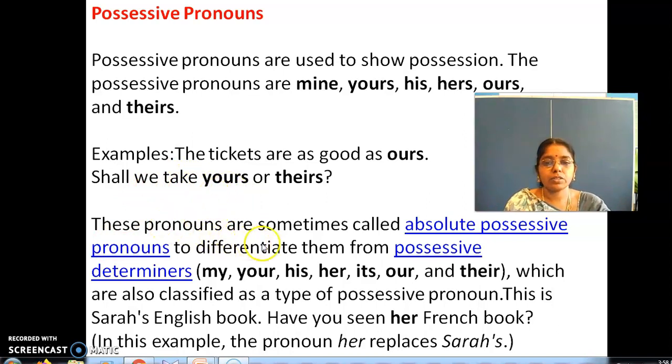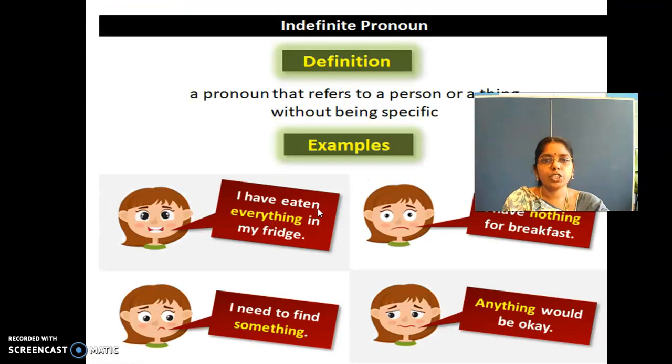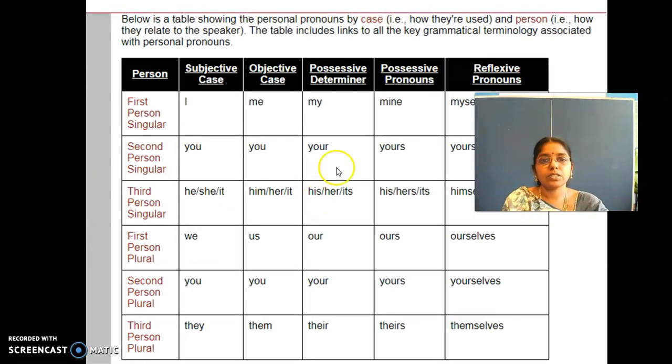So these pronouns are sometimes called absolute possessive pronouns to differentiate them from possessive determiners. The determiners here are my, your, his, her, its, our and their. Determiners and possessive pronouns we saw in the previous slide. Shall I show you that? The previous slide which we saw on pronouns. See, determiner and possessive pronoun.